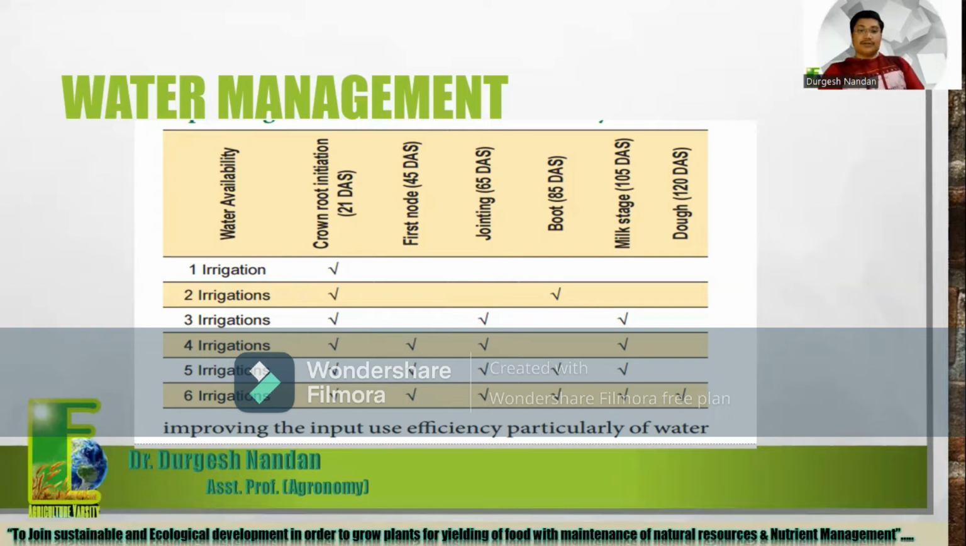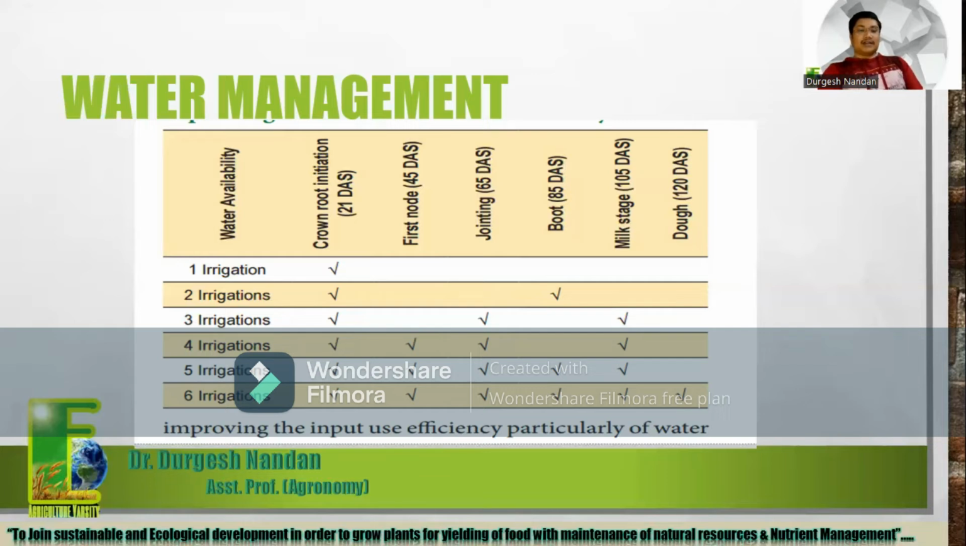If you are capable of giving 5 irrigations, just leave the dough stage and apply in all other stages. And if you are comfortable with 6 irrigations, give 1 light irrigation at every stage.